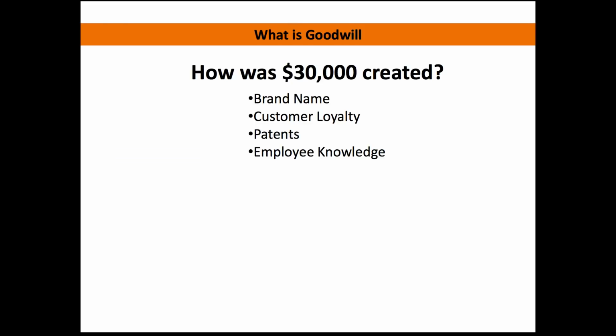So how was $30,000 created on the balance sheet? This is what it is. It was the brand name, it was the customer loyalty, it was maybe patents associated with those apps. It was the employee knowledge of how to actually make those applications. All of those things have value, and it's very, very hard to put a value on it. And this is how businesses do it.